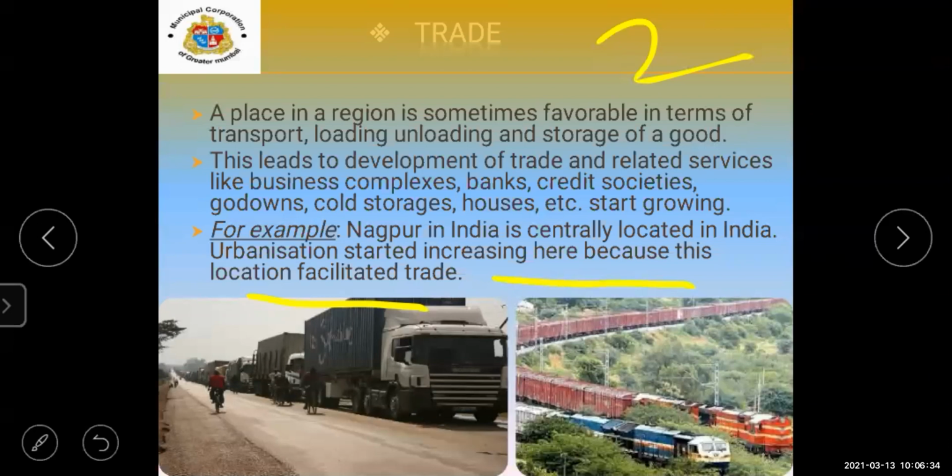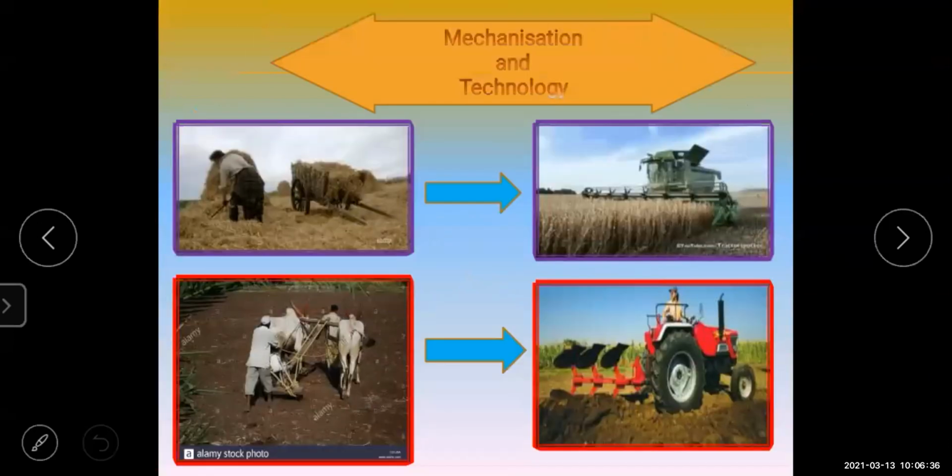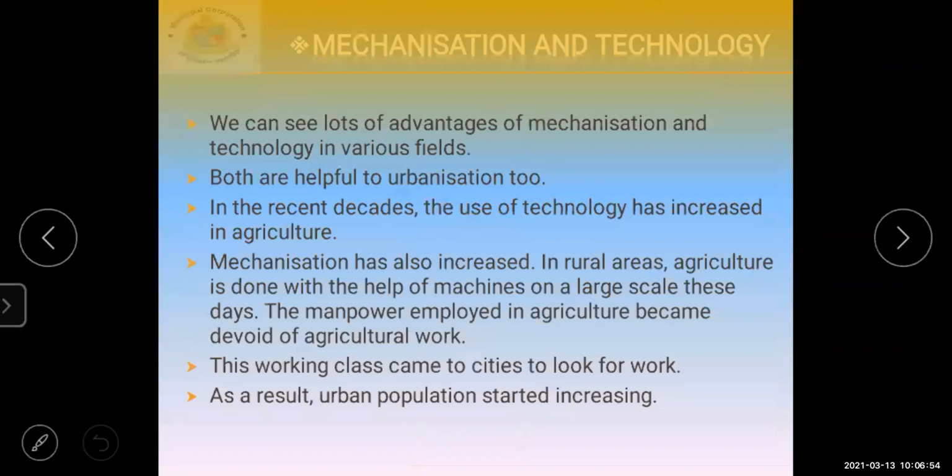Okay. The third main reason is mechanization and technology. In this 21st century, students, you can see a number of the latest machines and technology have been introduced. In the agricultural field too, you can see many new machines.